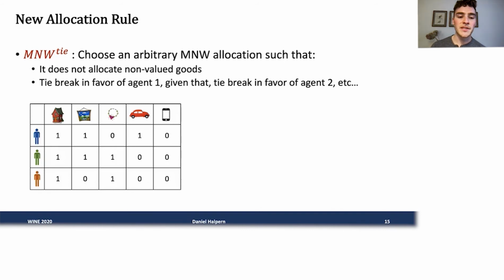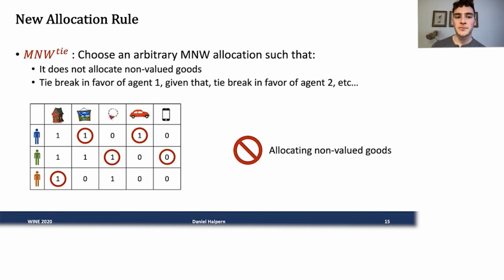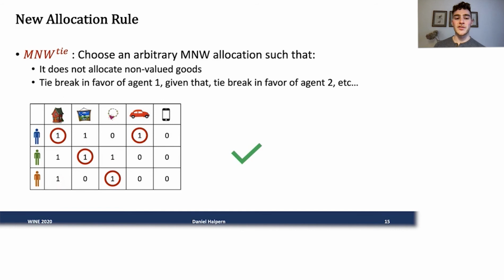So just to give you an example, if these are the valuations, note that they're all binary, this would not be an acceptable allocation chosen by M&W tie, and that's because the phone here is valued at 0 by everybody, and therefore it should not be allocated. Similarly here, we're tie breaking in favor of agent 2. Agent 2 is getting 2 utility when it's actually possible to find a max Nash welfare allocation where agent 1 gets 2 instead of 1, and the other 2 agents get 1. So a good example is something like this, but there might be multiple. This is another option, and M&W tie can choose one arbitrarily.